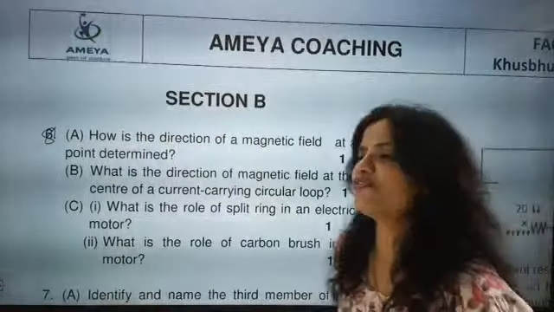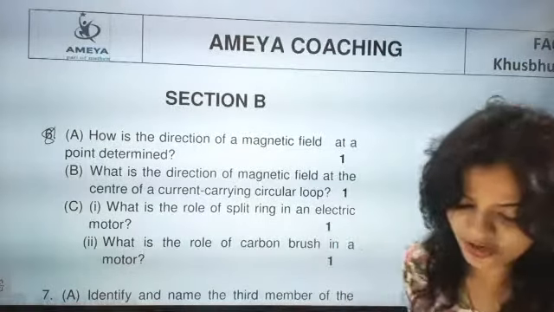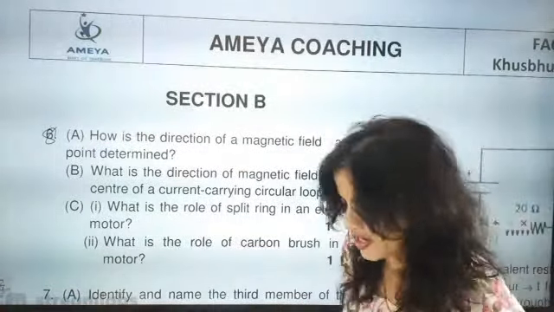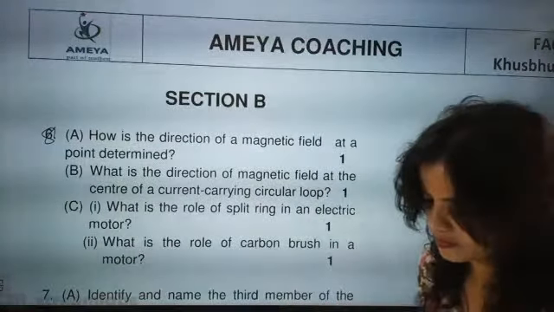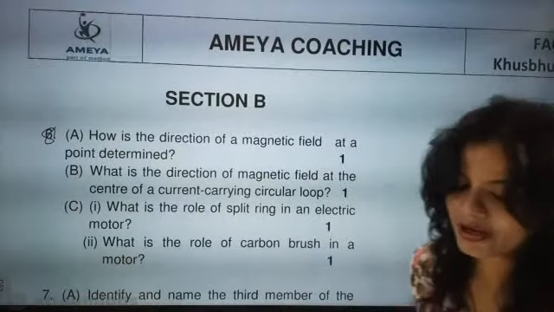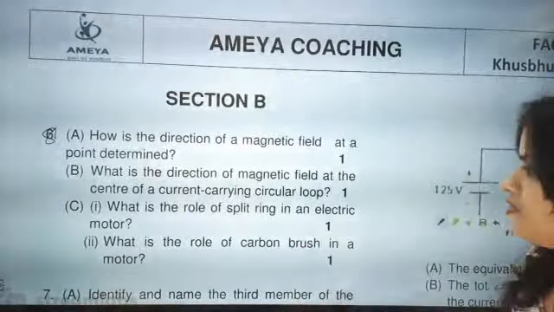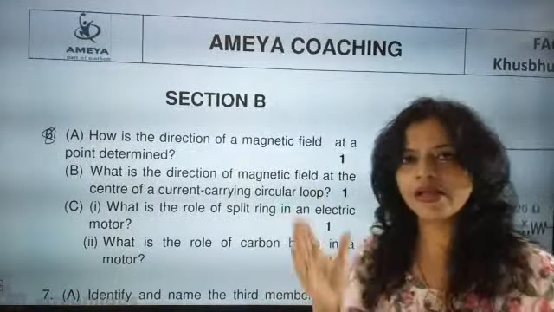At the center, definitely it will be perpendicular to the loop. Right hand thumb rule, yes, you have to explain like that. It will be perpendicular to the plane of the loop. After this, when I send this sample paper, please kindly revise it.